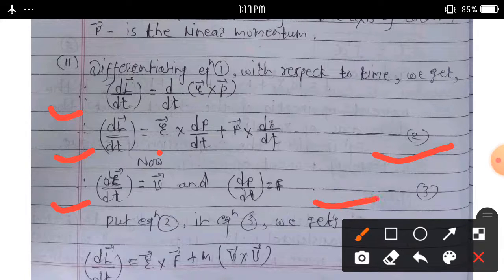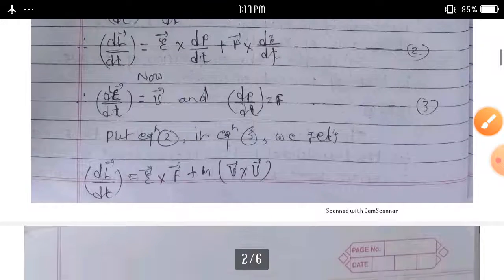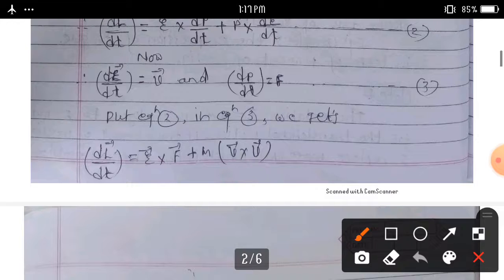Consider this equation 3. Putting equations 2 and 3, we get dL bar upon dt is equal to, we can put here dp upon dt is f bar.